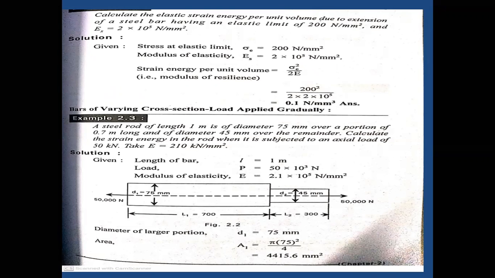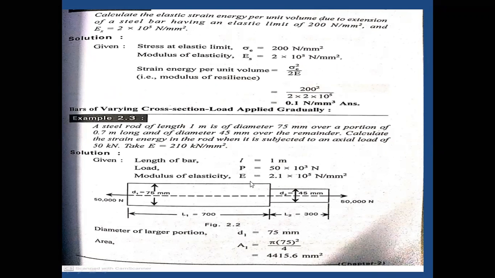And the next: a steel rod of length 1 meter is of diameter 75 mm over a portion of 0.7 meters long, that is 70% of the rod, and the remainder, the other 30% of the bar, has a diameter of 45 mm.